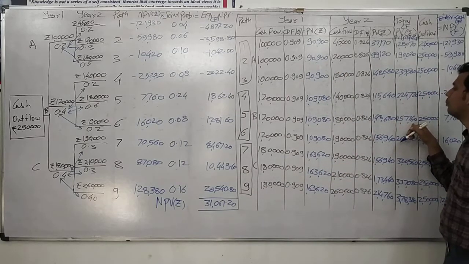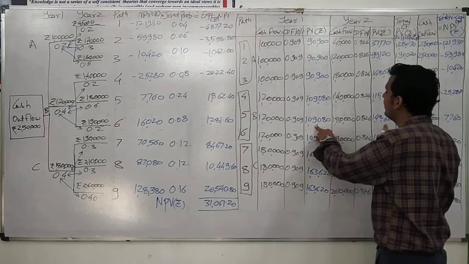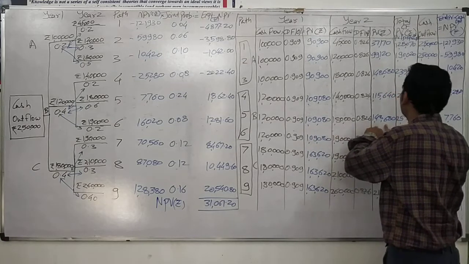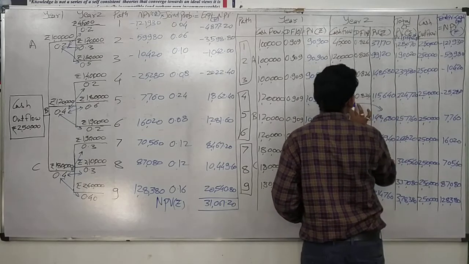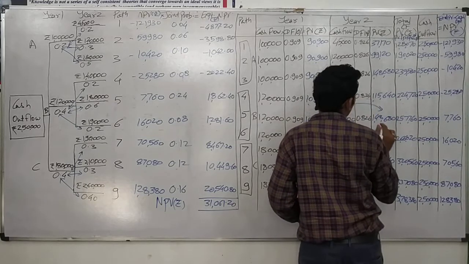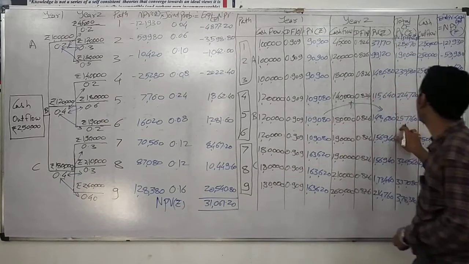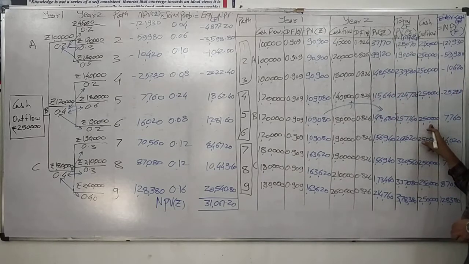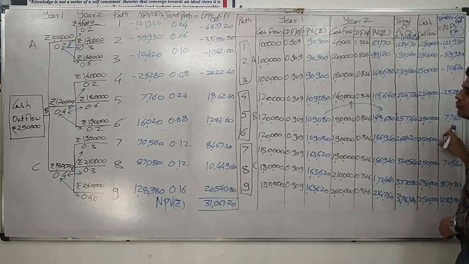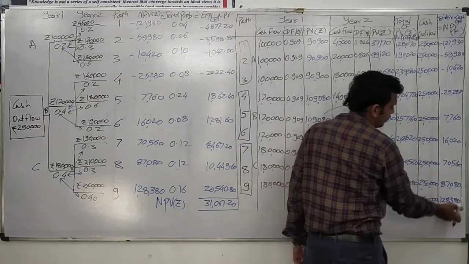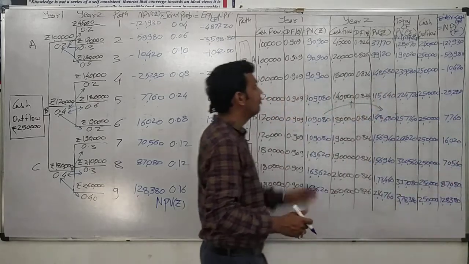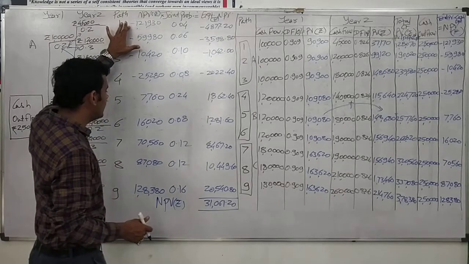We have joined both the PVs of the first year and second year, 1,09,080 plus 1,48,680, which equals 2,57,760, out of which we have our cash outflow of 2,50,000. For the first time in the first 5 paths, we get a positive answer of 7,760, which continued till the last path. We have put that NPV here.